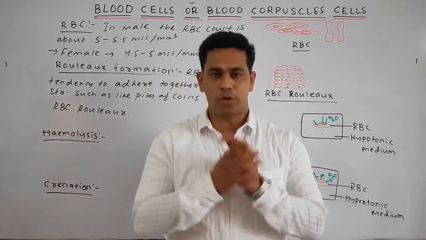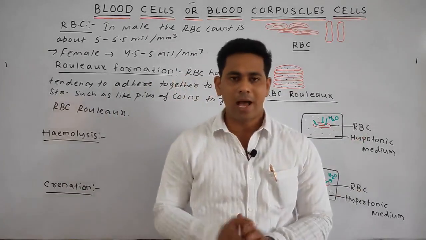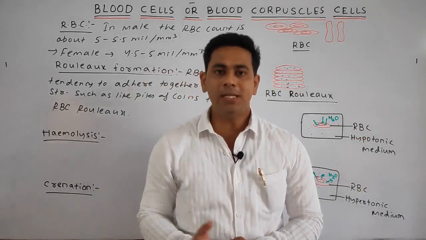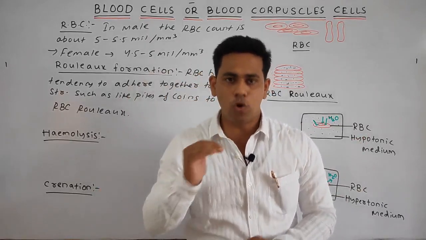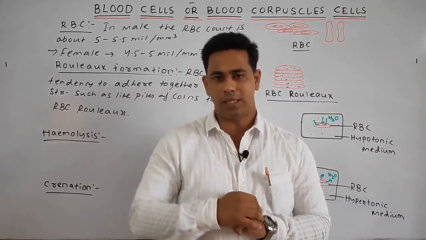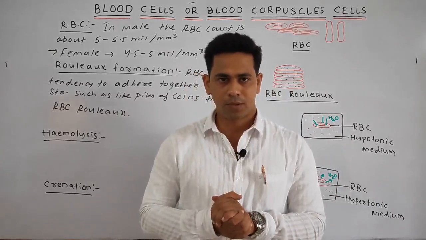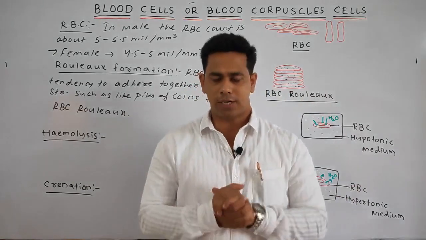What is hypotonic? First I will tell you hypotonic. Remember, hypotonic means concentration is low. Always remember, in any liquid there are two main things: one is the water content, one is the ion content, or the salt or solute content.